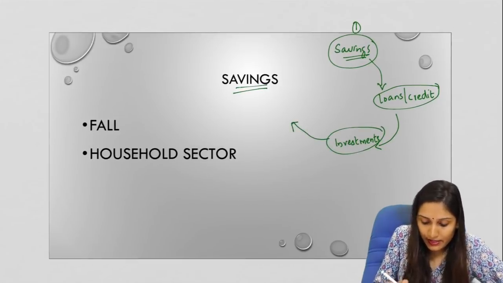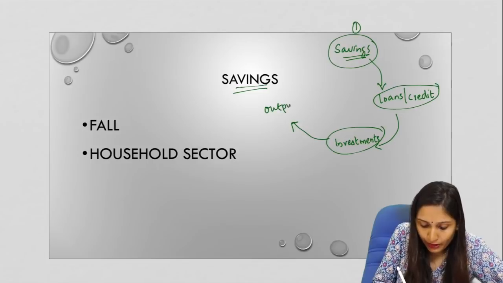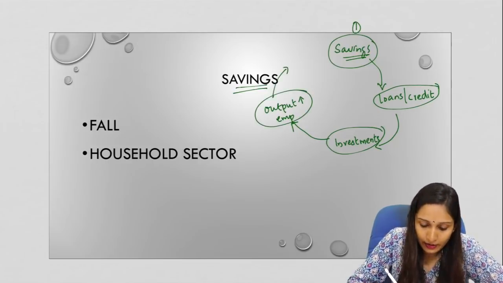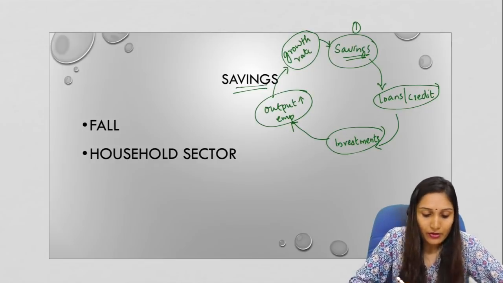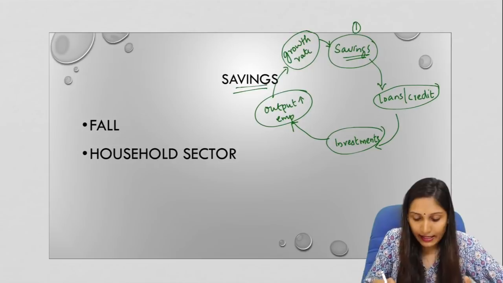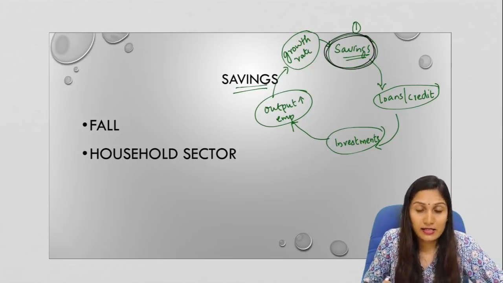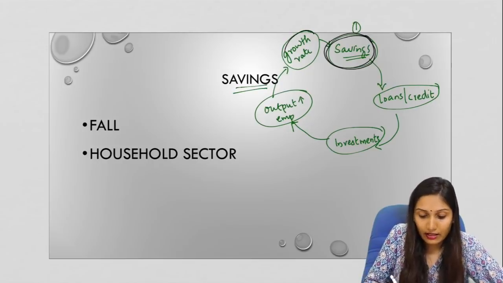And using these investments, what will happen? The output or the productivity will increase. Also, a lot of employment generation will take place. So, output and employment generation will increase. And as a result of this, what will happen? Economic growth increases. The growth rate of the economy increases. So, this is the vicious circle which starts with savings. When you have understood this cycle, it is very clear that savings is where this vicious circle starts and the role of savings in boosting the economic growth rate.